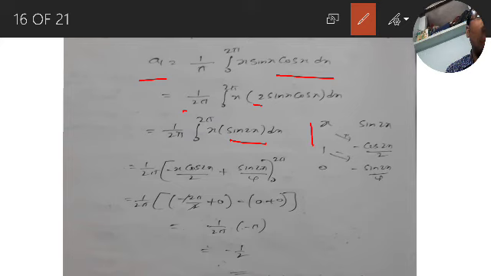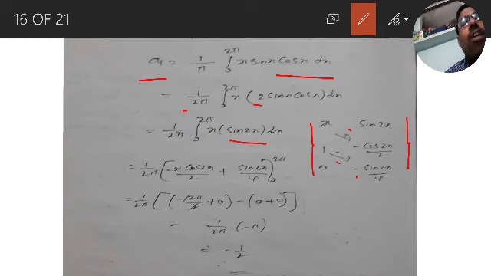X derivative 1, 1 derivative 0. Sin 2x integration minus cos 2x by 2, further integration minus sin 2x by 4. Multiply plus into minus, minus. Therefore 1 by 2 pi, minus x cos 2x by 2 plus sin 2x by 4.